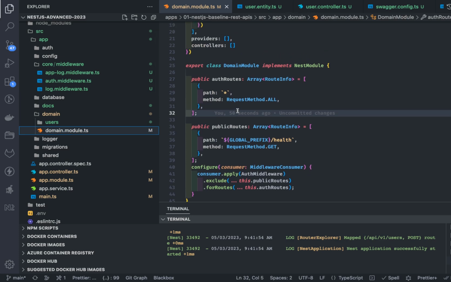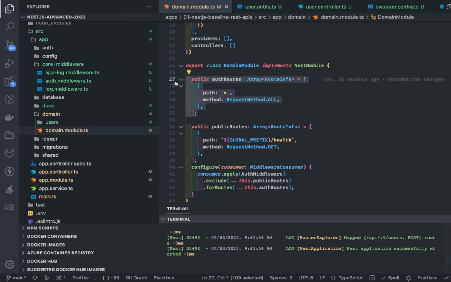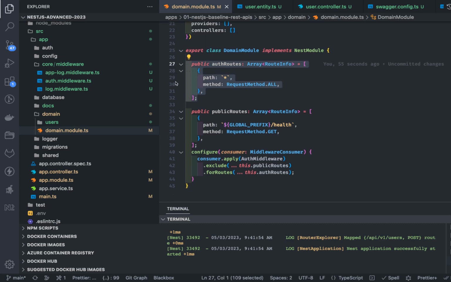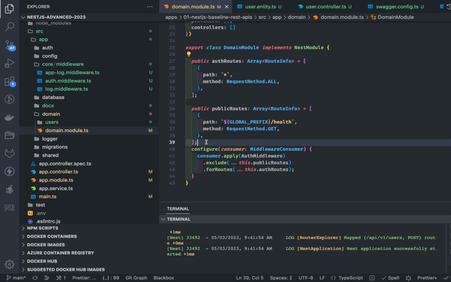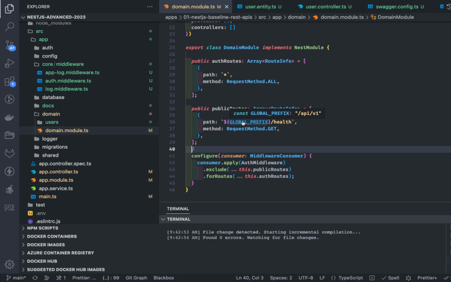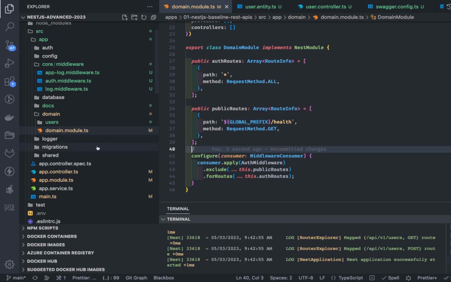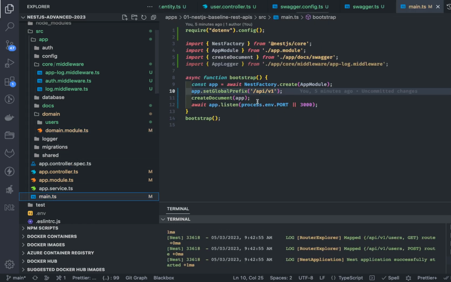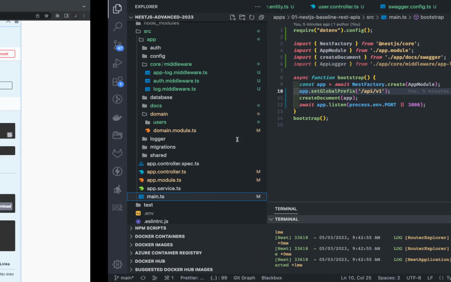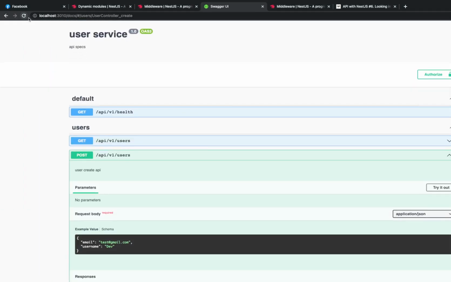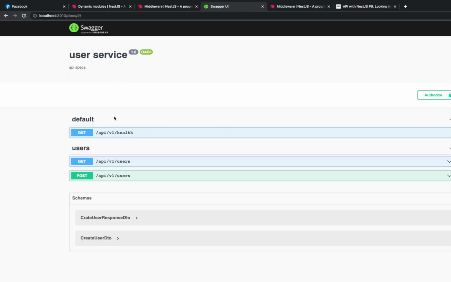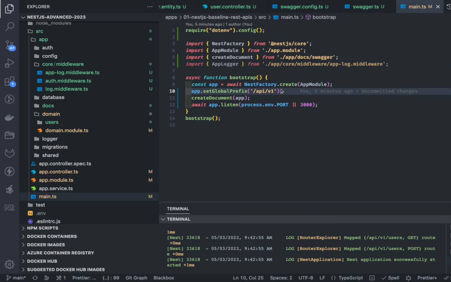So here we can just play with this. So this is auth routes. I want to protect all the routes with this middleware, excluding this public route. So we have API v1 health, right? This is the global prefix we have added in our app. So if you look into our docs, every API route looks like API v1, right? This is the path prefix, API v1 users. You can register a global prefix here, and that will be prefixed to all the API routes.